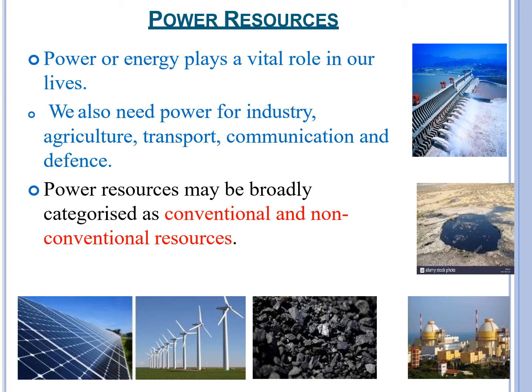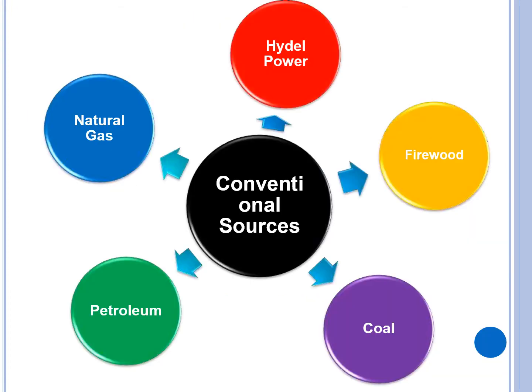We know that power or energy plays a very vital role in our lives, and we need power for industry, agriculture, transport, communication, and so on. Now, power resources may be broadly categorized as conventional and non-conventional resources. These are the examples of conventional sources. Now, what is a conventional source? Conventional sources are those sources which have been used for a very long period of time, as you can see in the examples.